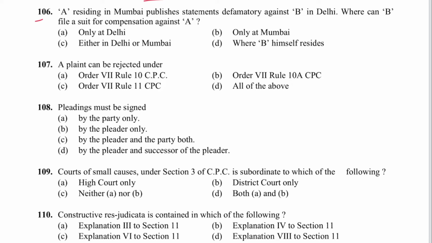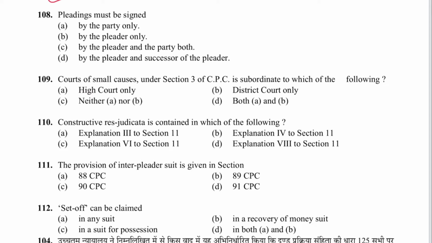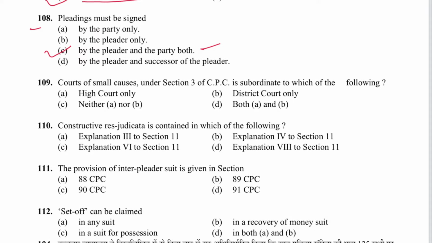Next, 106. A, residing in Mumbai, publishes a statement defamatory against B in Delhi. Where can B file the suit for compensation against A, either in Delhi or Mumbai? C is the answer. Next, 107. A plaint can be rejected under Order 7, Rule 11. C is the answer. Under Order 7, Rule 10, it is return of plaint. Next is 108. Pleading must be signed by the pleader and party both. C is the answer. It is mentioned in Order 6, Rule 14.